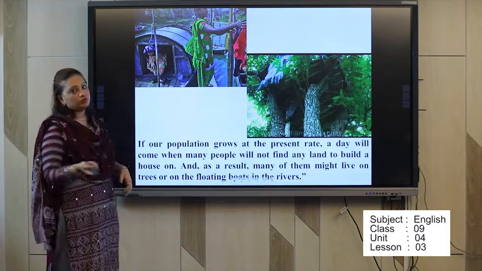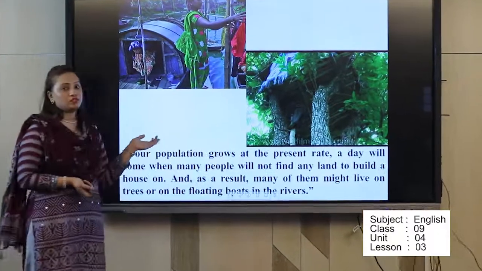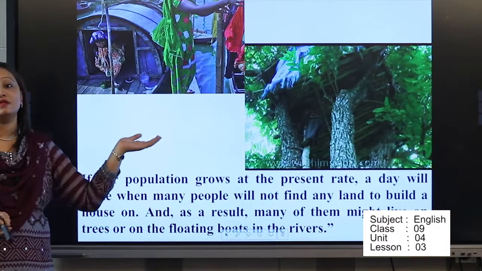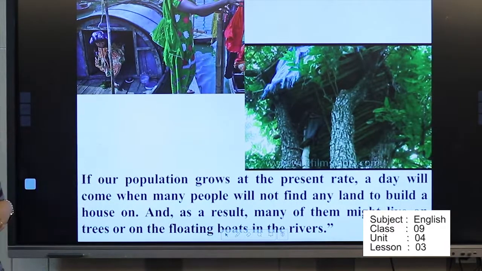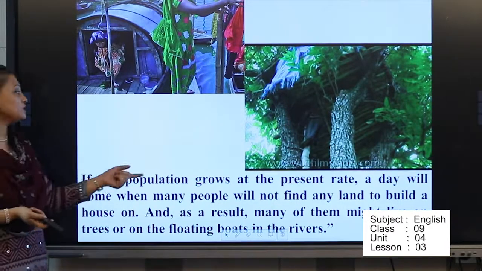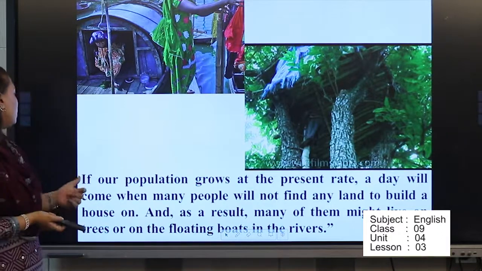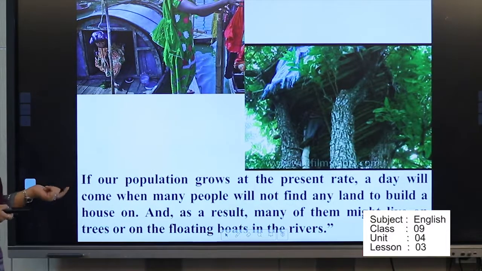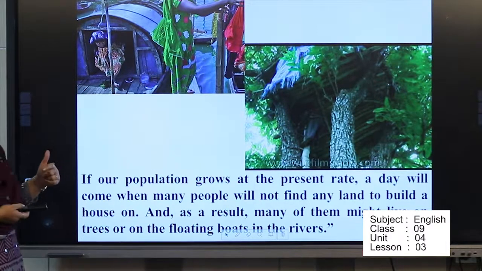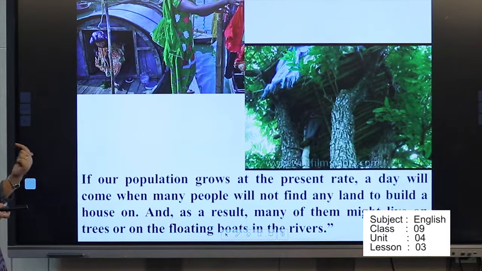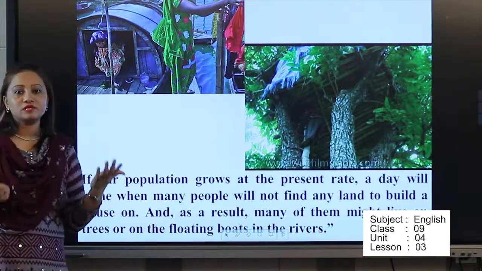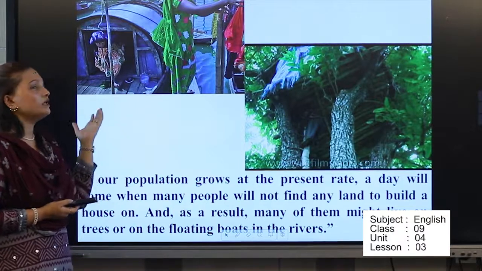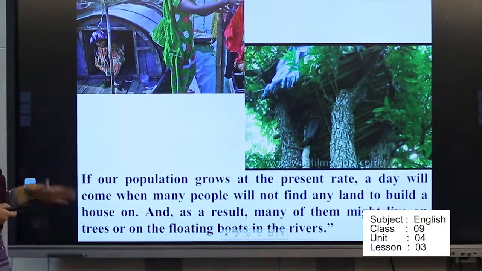So what will people do? People will live this way. Some people are living on the boat and some people are living on the tree. One day will come actually. If our population grows at the present rate, a day will come when many people will not find any land to build a house on, and as a result, many of them might live on trees or floating boards in the river. When people cannot find any place, where will they live? They will live on trees or in boats, okay, floating boats.